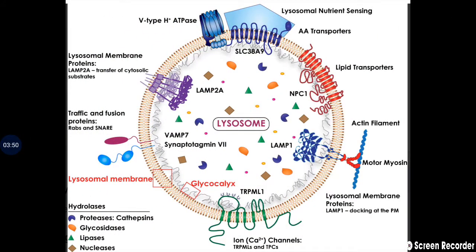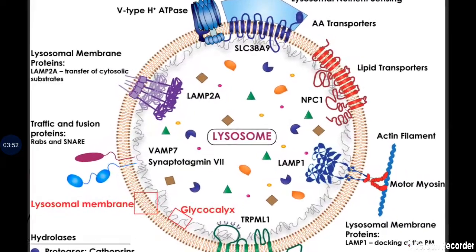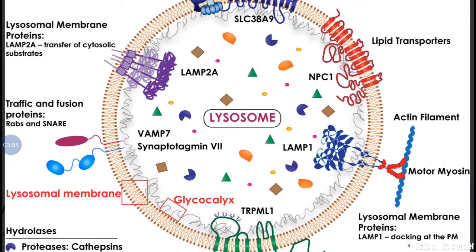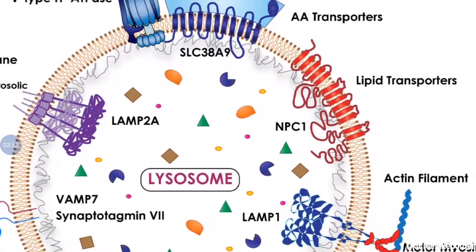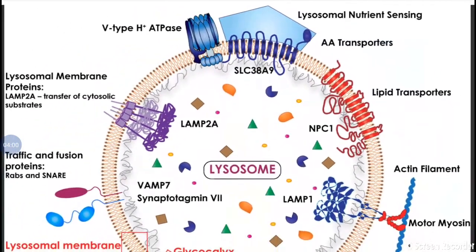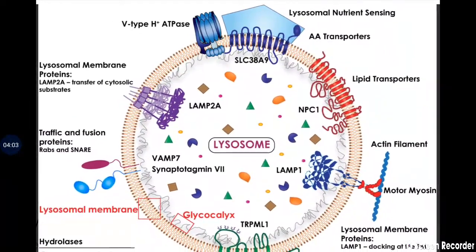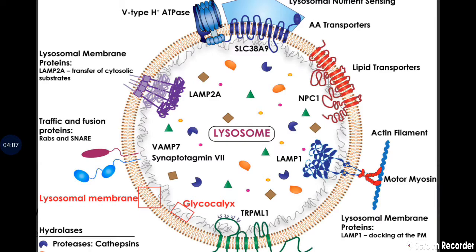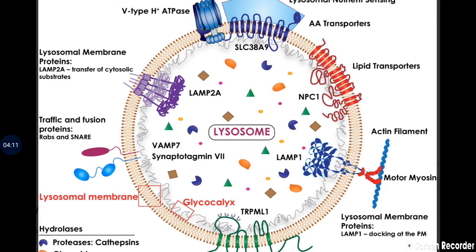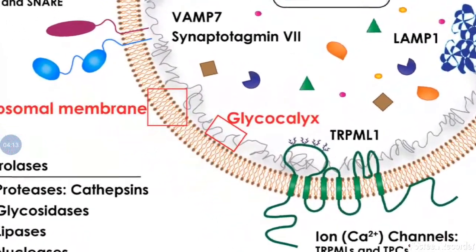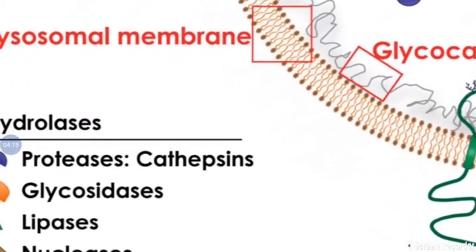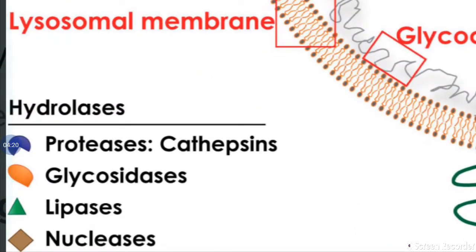Let's take a somewhat special diagram of the lysosome. Somewhat clearly we can identify here. It is surrounded by a single membrane with different transporters present in the membrane, which allow minerals, calcium ions, or even lipids. It also consists of proteases, glycosidases, lipases, nucleases.